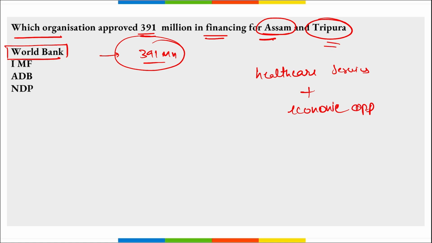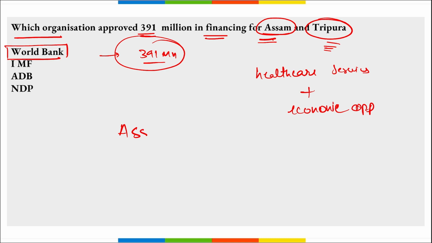This amount of money was provided as a loan by World Bank, right? This will enhance the healthcare services and will also encourage the development of various economic activities in the regions of northeast India, that is in the states of Assam and Tripura.